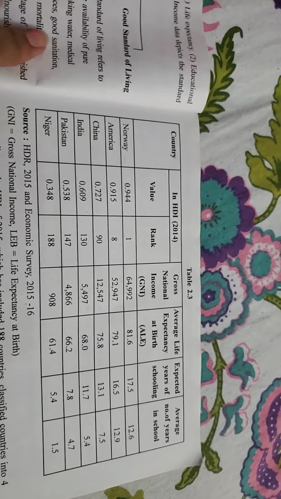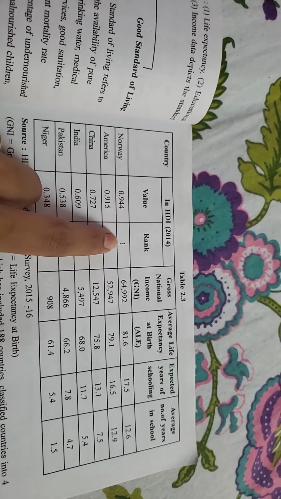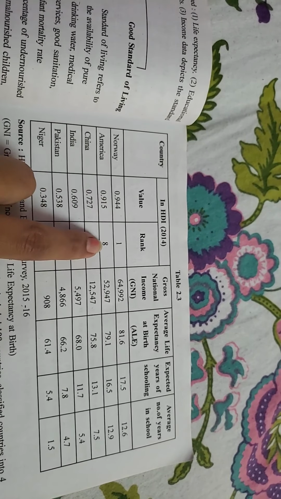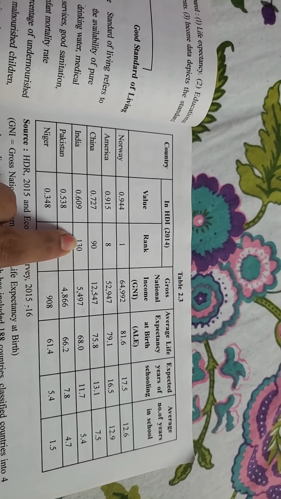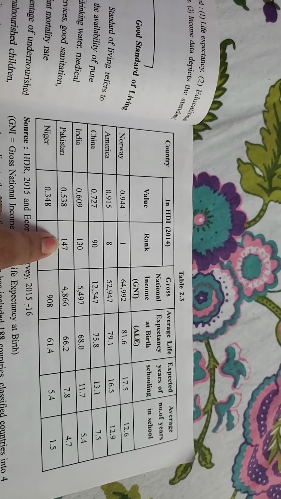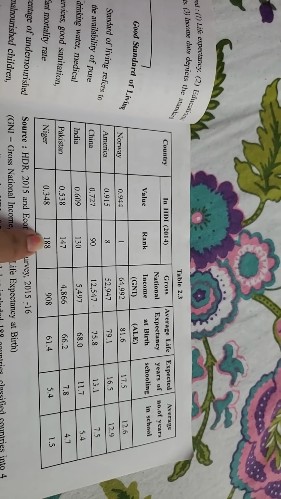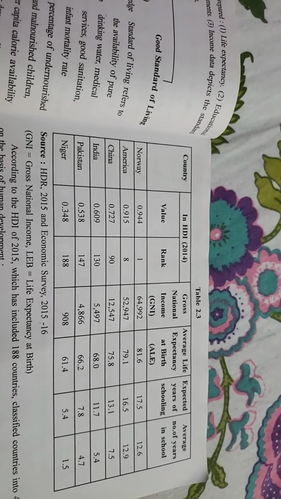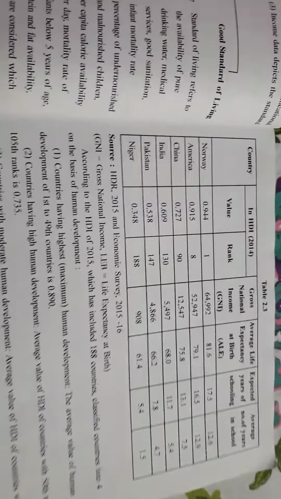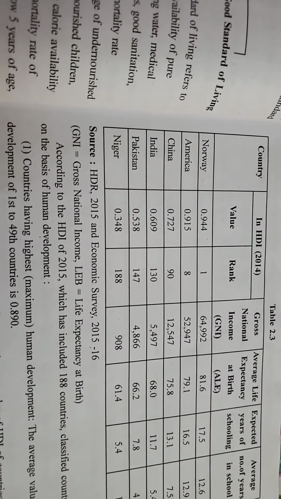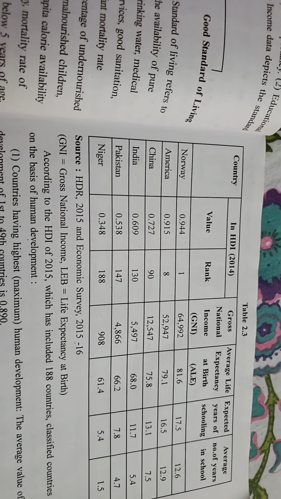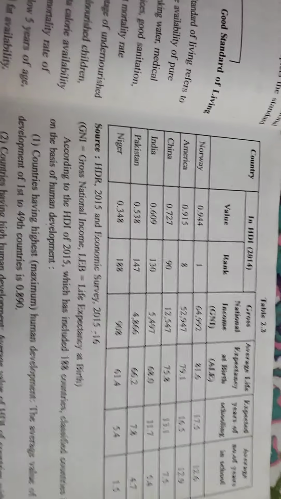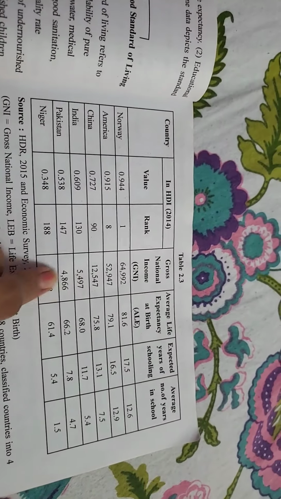Norway stands first with 0.944. America was 8th, China was 90th, India is 130th, Pakistan was 147th and Niger was 188th. So the first, most developed country according to HDI is Norway, and the last is Niger at 188, and India was 130th among 188 countries.